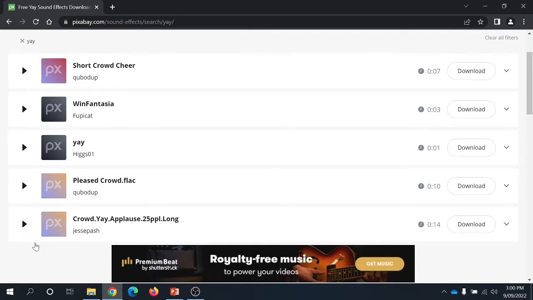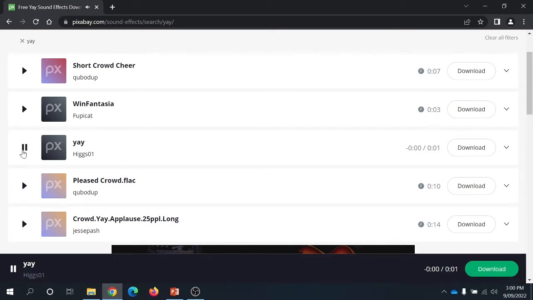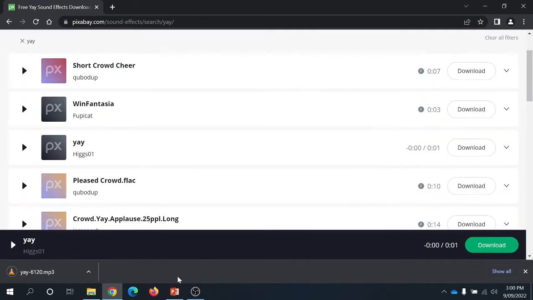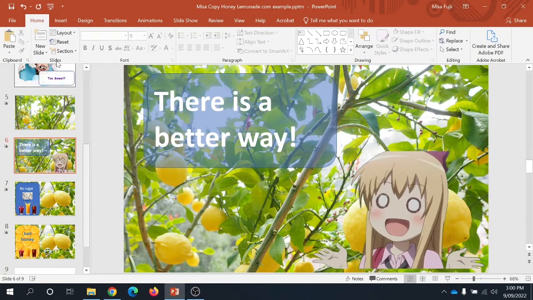You can have a look at the options and press play to have a listen to what they sound like. If you're happy with the sound, click download and go back to PowerPoint.